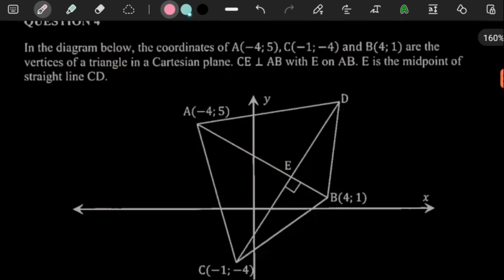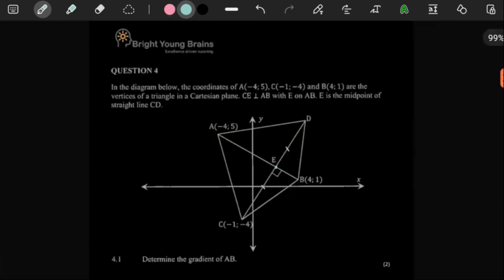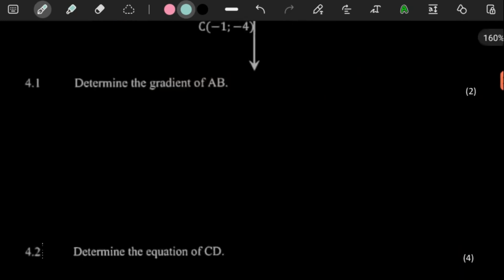So whatever they've just told us now, right? This is important because if this and this is equal, then that's definitely useful in a way. Otherwise, they wouldn't have told us. So next, for 2 marks, they're asking us to get the gradient of AB. So that's not going to be too difficult because we're just going to use the gradient formula.